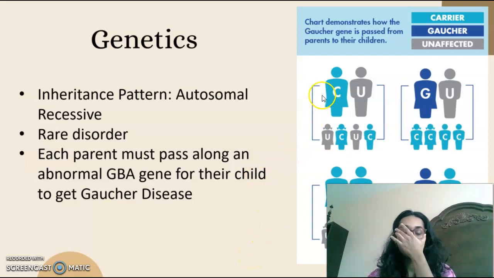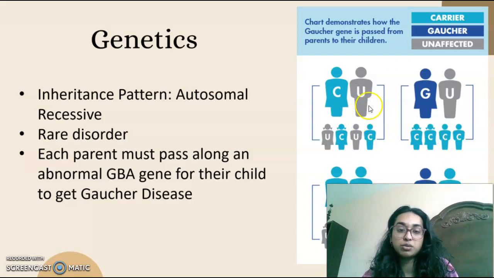And so this image is a pretty good breakdown of the genetic distribution of the gene. From the top left corner, it starts with one parent being the carrier, the other being unaffected. This would cause half of the offspring to be carriers and the other half to be unaffected. If one parent has the disease and the other parent is unaffected, then all the children are born as carriers.